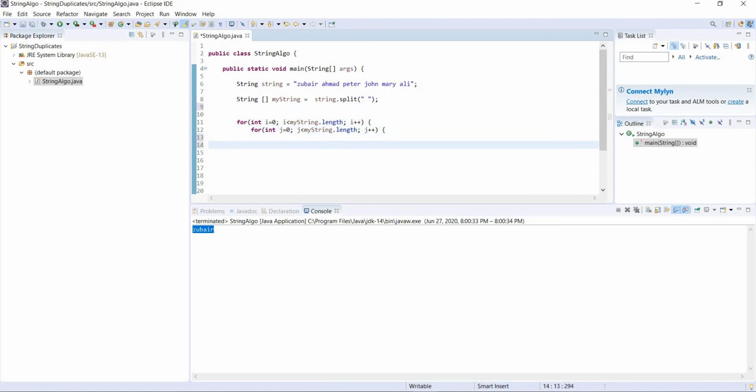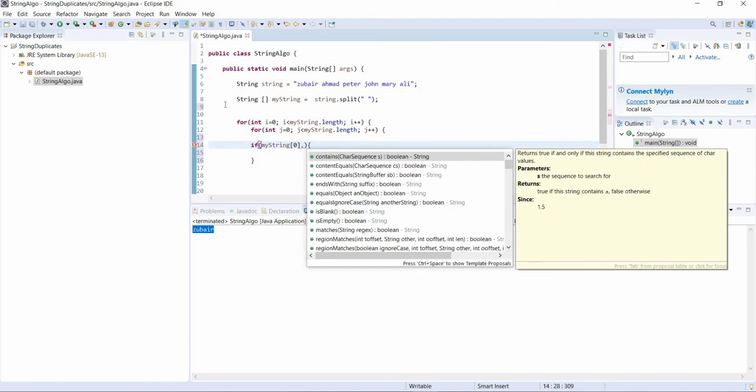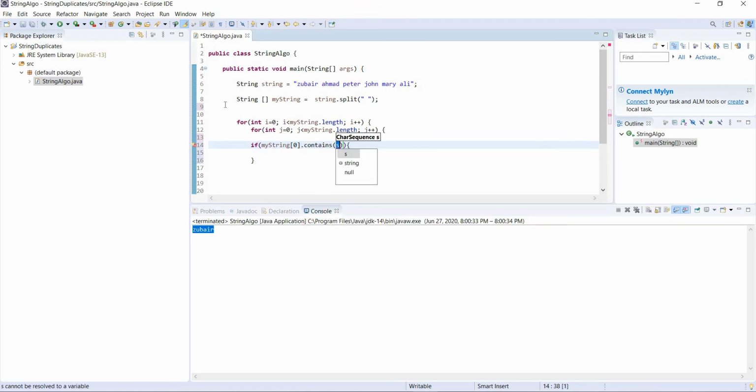So if we take this string at 0, we write an if statement. If my string at 0, and how do we check whether a value is in a string, how do we compare it? We have one method we can call on string, dot contains, right? So whatever you want to provide in here, let's say you want to write Zubair.